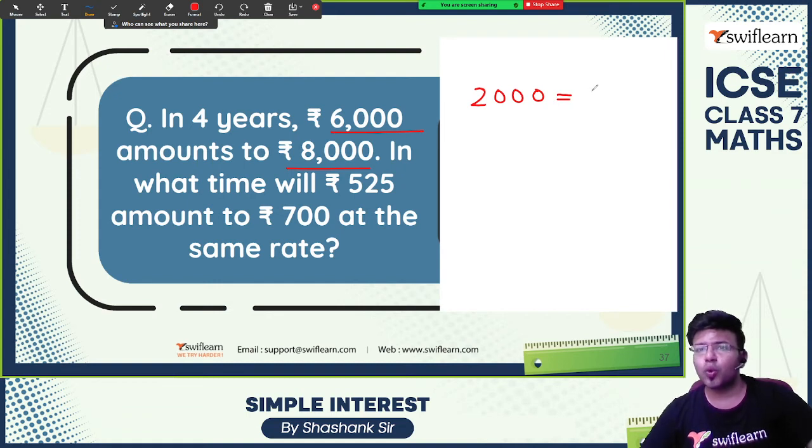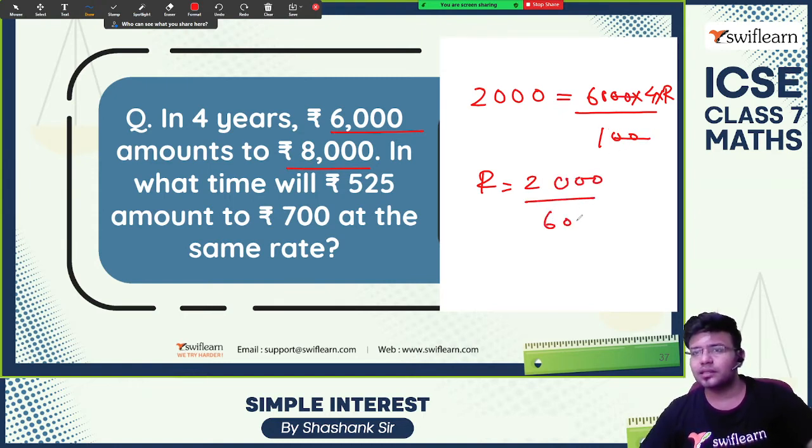Principal is 6,000, time period is 4 and the rate of interest is R. Calculate R. So 2,000 by 60 into 4. 0 cancel. 2 ones are 2, 2 fives are 10, 50 by 6.